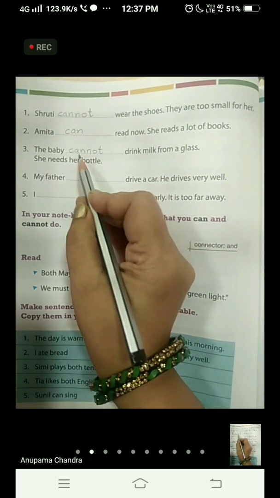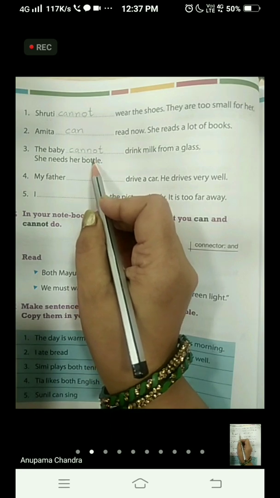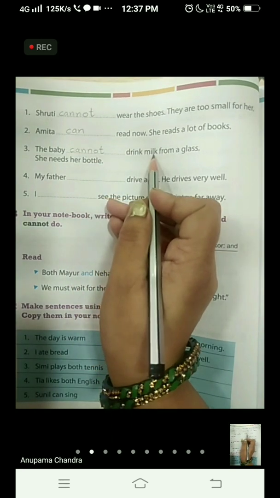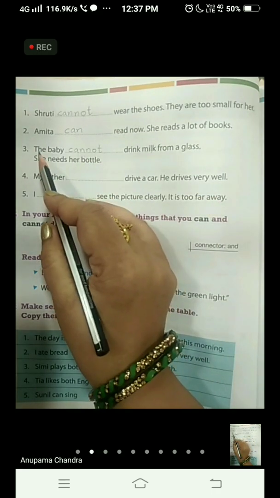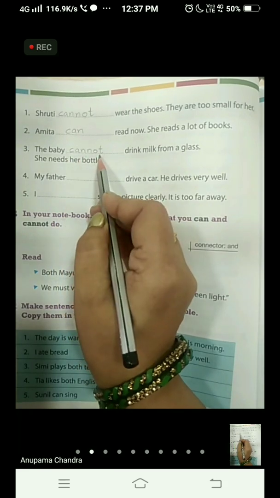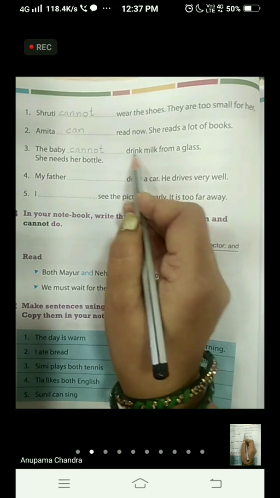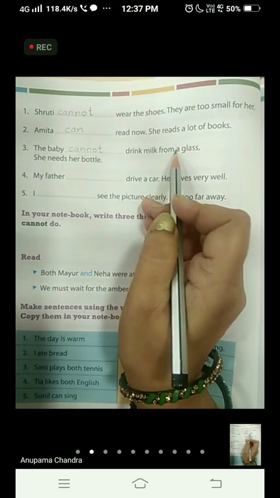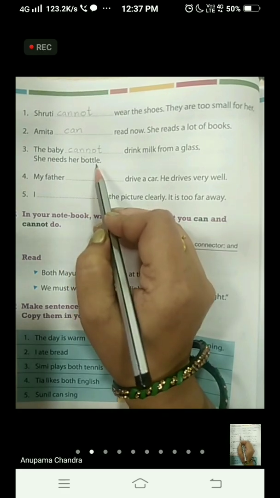We are going to write cannot here because the baby is very small and she cannot drink milk from the glass. She needs her bottle to drink milk. And so we are going to write here the baby cannot. He or she, that is the baby, cannot drink milk from the glass. She needs her bottle. Okay, children?